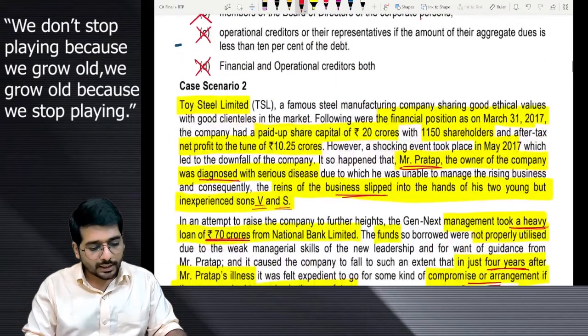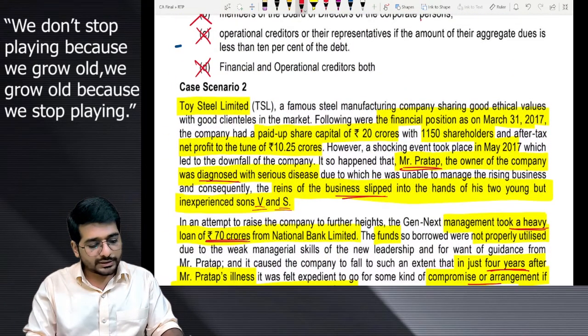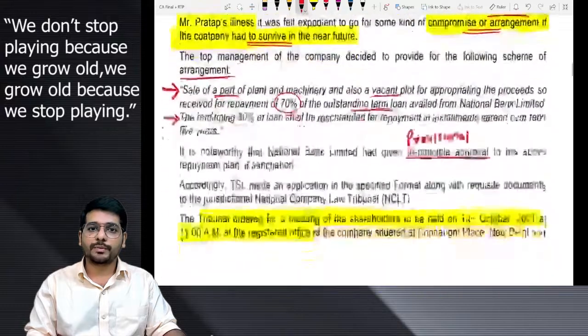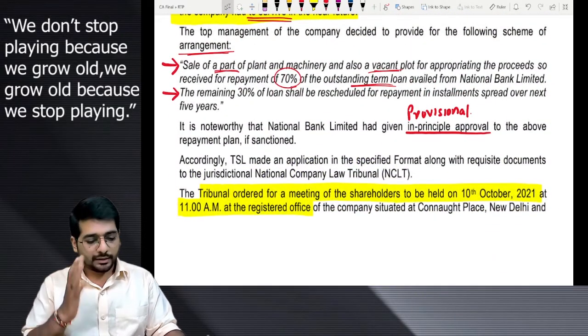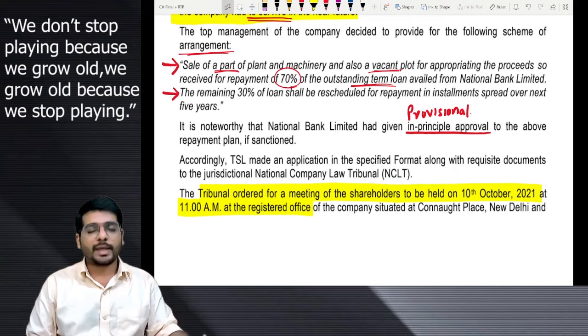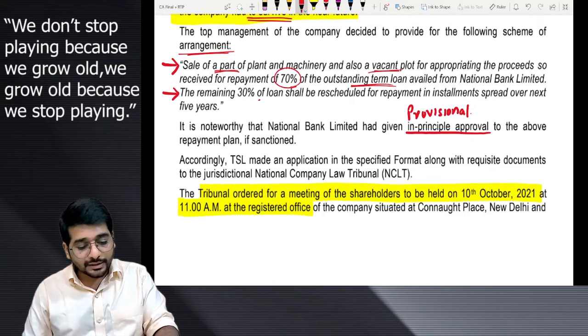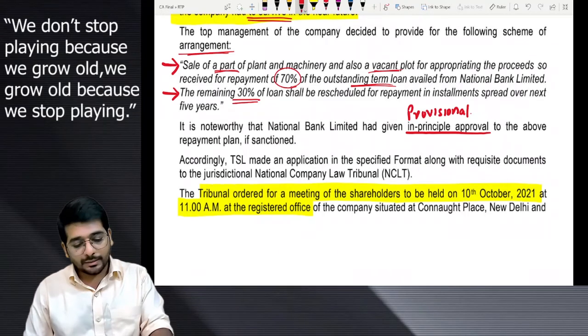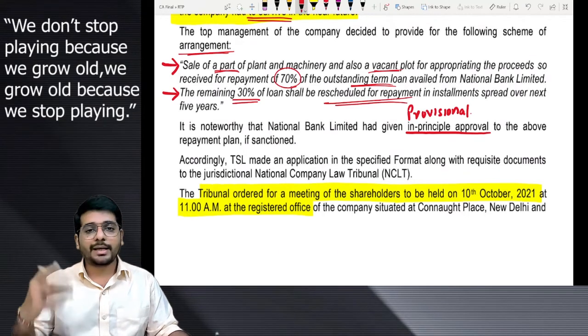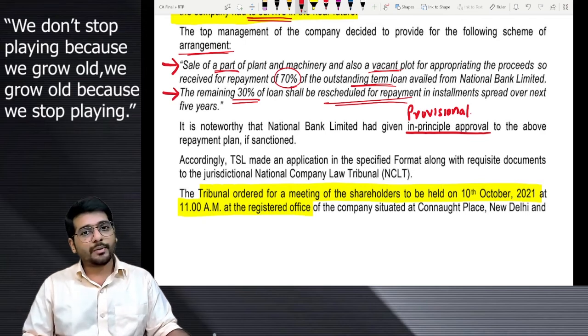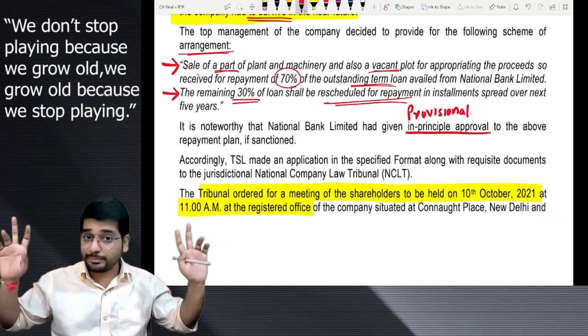How much was the term loan? 70 crores, right? 70% of 70 crores they will repay by selling the plant and machinery portion and a vacant land. What about the balance 30%? Balance 30% they will reschedule the payment. That is, they will make a new payment schedule, and according to that they are planning to repay.